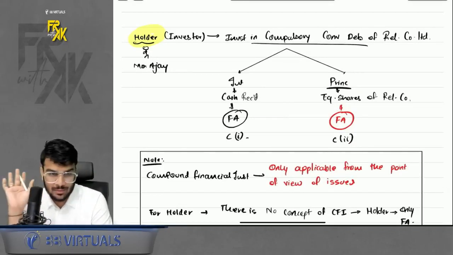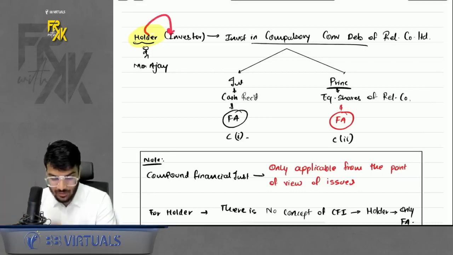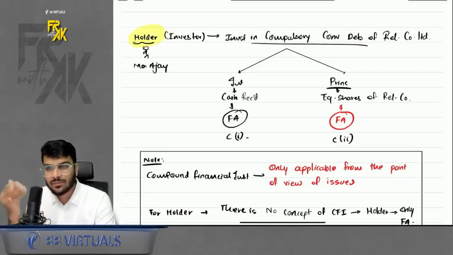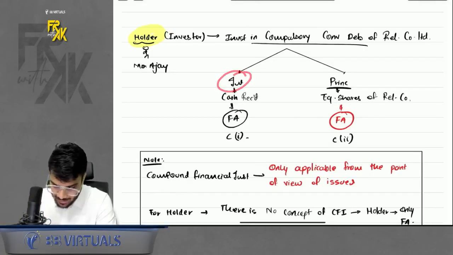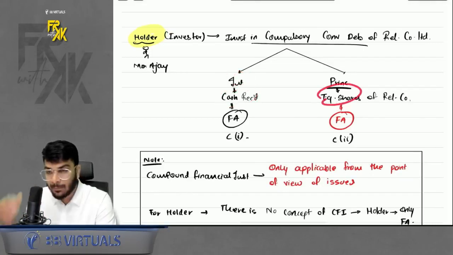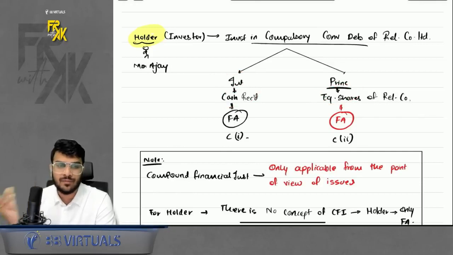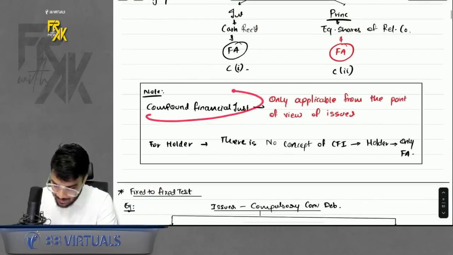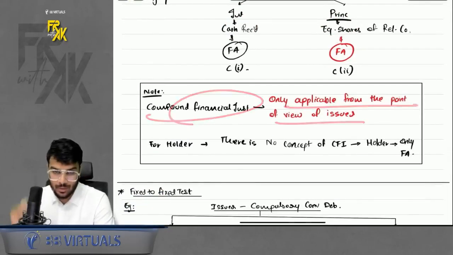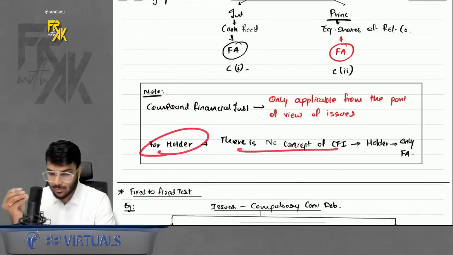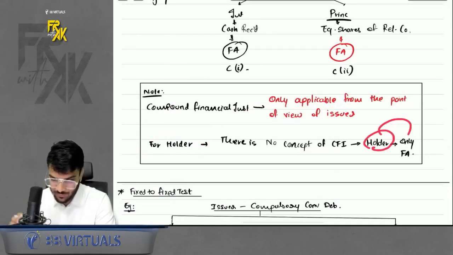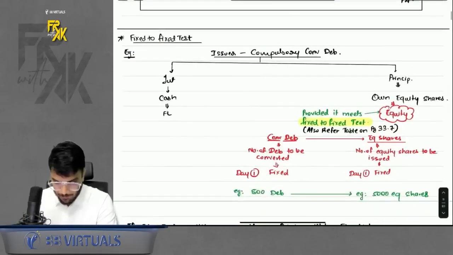point of view of the issuer. For the holder, there is no concept of CFI. Holder means the investor. For the investor, there is no CFI, because whatever he receives, whether cash or shares of that particular company, for him both of them are financial assets only. So the concept of CFI is only applicable from the point of view of the issuer. For the holder, it is only a financial asset. Don't worry about it. Okay, simple.